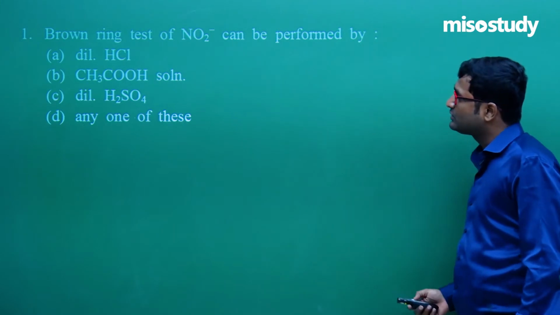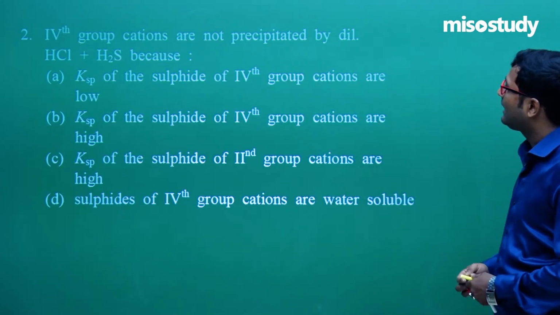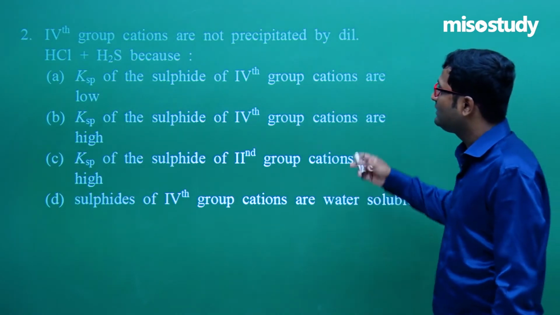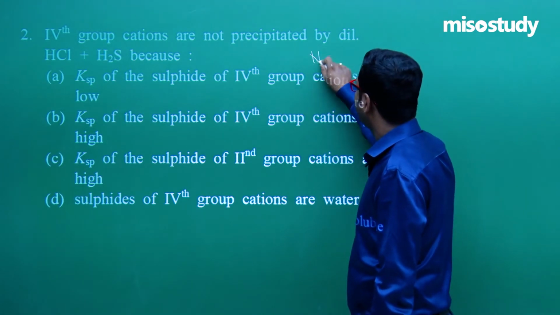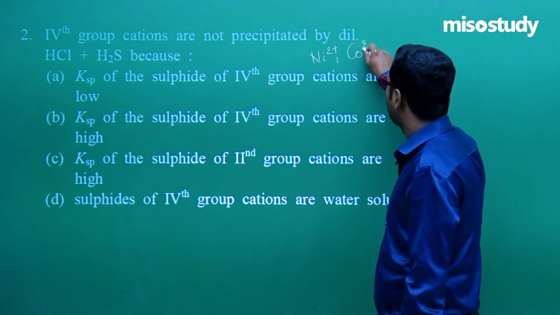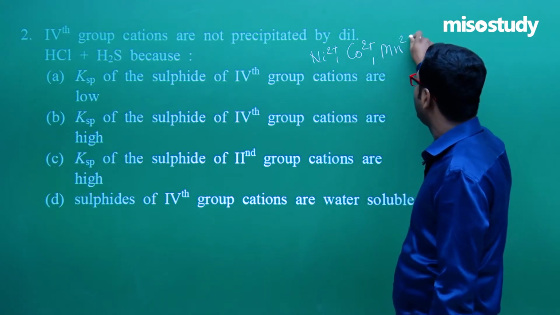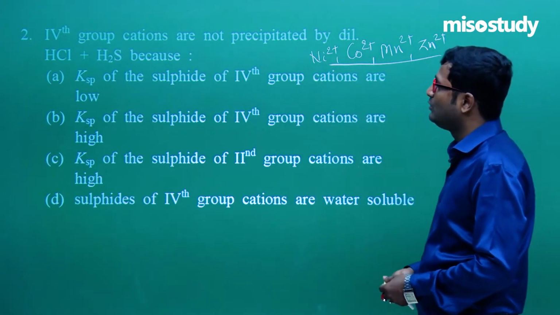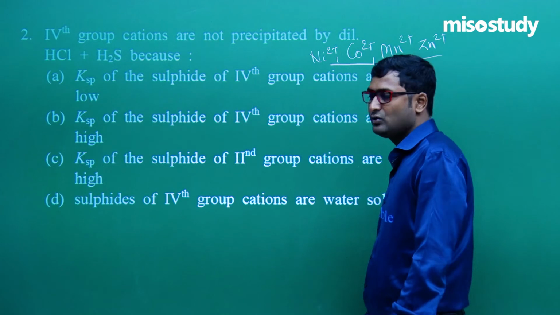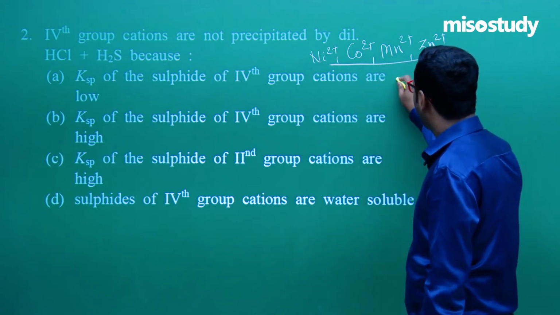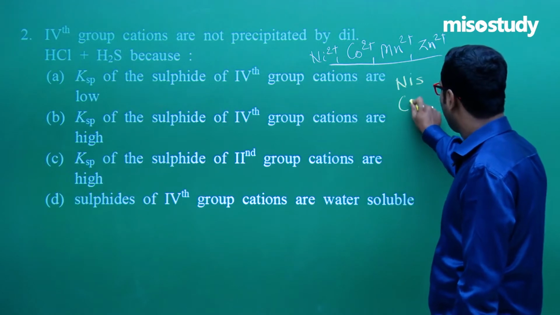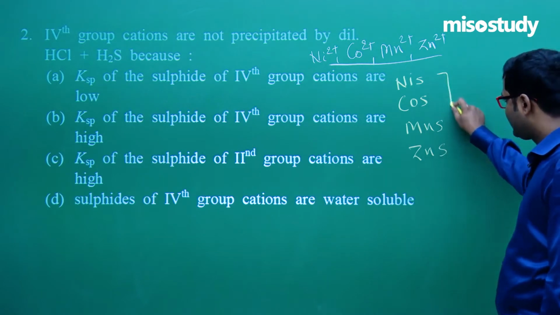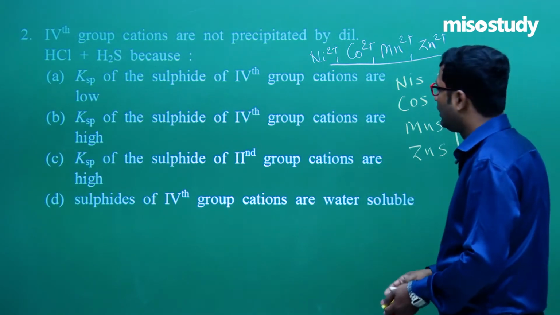Now what is the next question? Check it out. Fourth group cations are not precipitated by dilute HCl and H2S. Why? As we know, the fourth group cations contain Ni2 plus, Co2 plus, Mn2 plus and Zn2 plus. These fourth group cations are not precipitated by dilute HCl. As we know, in presence of dilute HCl plus H2S, they definitely form NiS, CoS, MnS, and ZnS. Clear? But why not precipitate?